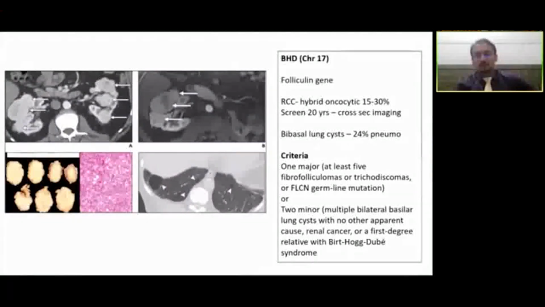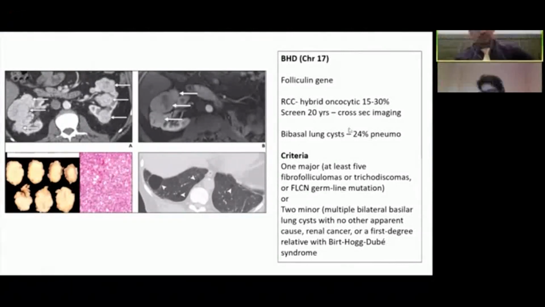So the third syndrome would be BHD, Birt-Hogg-Dubé syndrome. That would be chromosome 17. Folliculin is the gene involved. These tumors will have oncocytomas and a hybrid oncocytoma, which is a combination of oncocytoma and the chromophobe variety of tumors. Screening again starts at about 20 years.